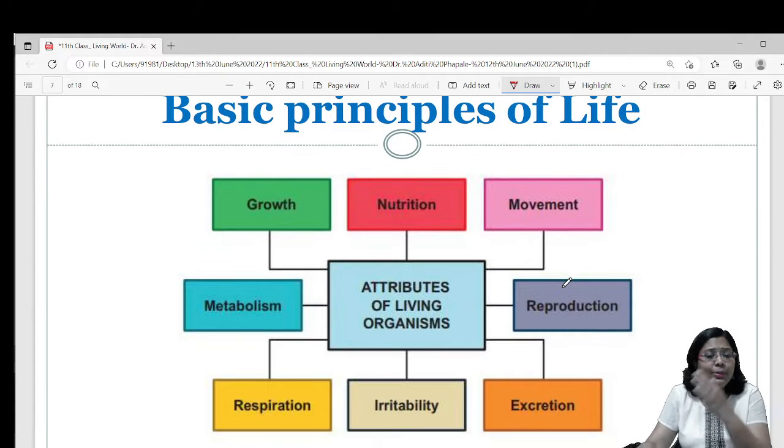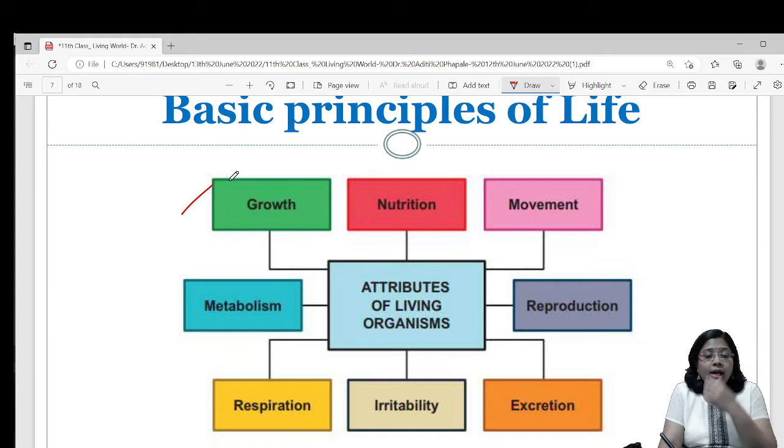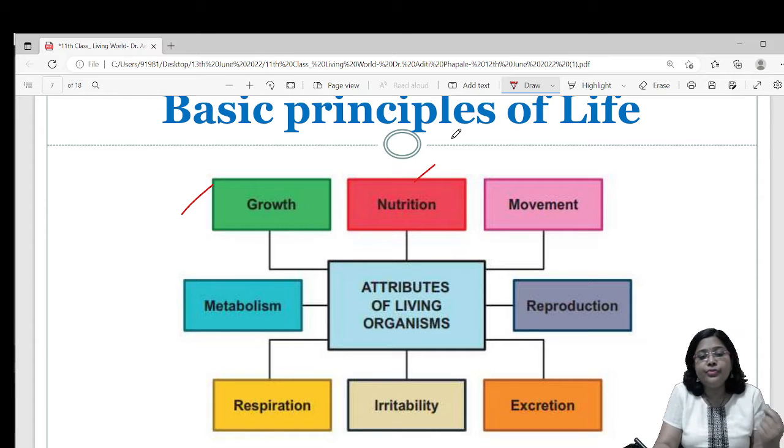Now here, what are the basic principles of life? As you can see, the first one is growth. What do you mean by growth? How do we say that growth is happening? If we see there is an increase in height or weight in any living organism, we say that growth is taking place. The second one is nutrition. Nutrition is the food that living organisms eat, and we obtain nutrition from it and get energy from it to perform different activities or functions.